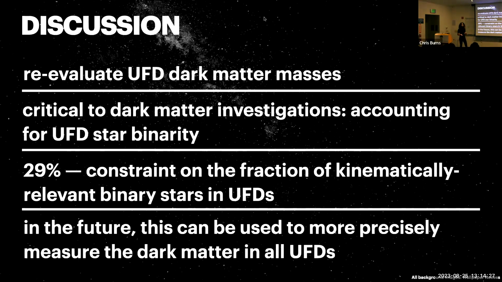And in the future, this constraint that we got can be used to more precisely measure the dark matter in ultrafaint dwarf galaxies in general. And this is especially important because we know so little about dark matter. It makes it even more important to have that type of precision in our measurements and in our investigations of dark matter, because we just have such little knowledge about it. So we can use this constraint that we got to make our investigations in the future of dark matter that much more accurate. Thank you.